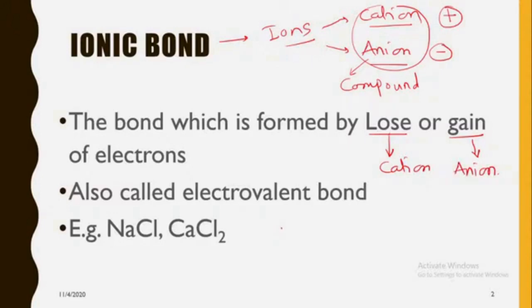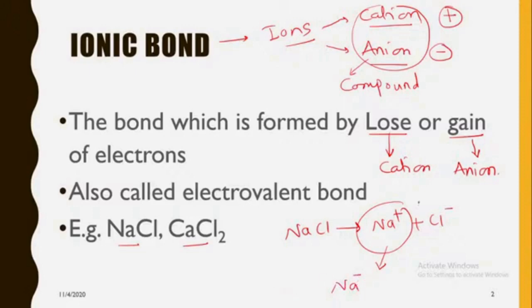Okay, now the example. If you see sodium chloride and calcium chloride, the question may arise that sodium chloride on dissolution forms Na plus and Cl minus ions. Why is only Na plus formed? Why not Na minus? Na plus only forms, why can't Na minus form? This may be the question.